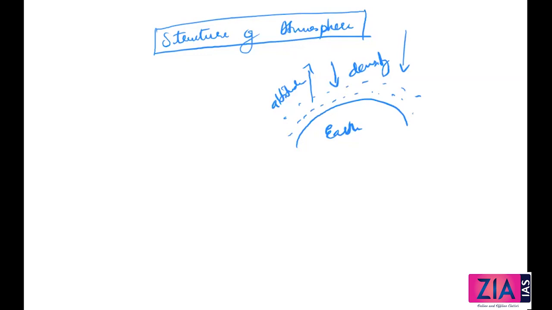This is the concept. So where is density higher in the atmosphere? Density is higher near the surface of the earth. Here you have maximum denser particles coming to the surface of the earth. So this you should be very clear about. Where are the particles which are denser situated in the atmosphere? Denser particles are towards the surface of the atmosphere.